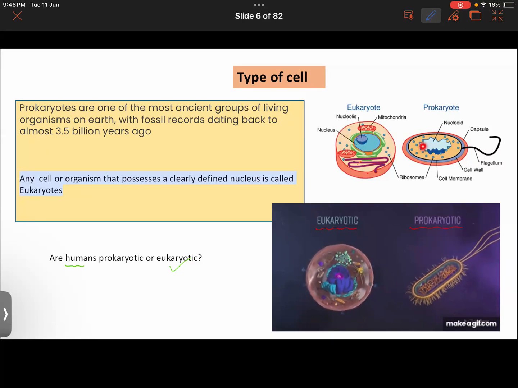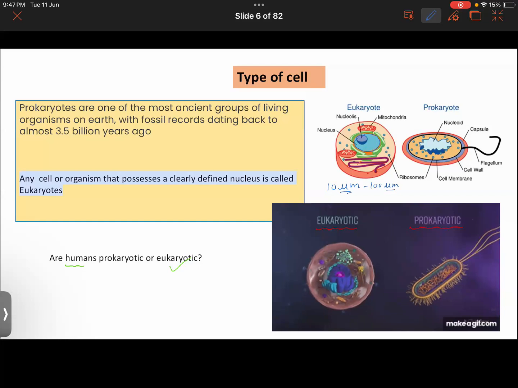But then again, look at the nucleus of this prokaryote. Is this well defined, well structured? No, sir. Furthermore, look at the size also. The size of a eukaryote will be much larger, although in this image it is not that much larger, but usually it is much larger than prokaryotic cells. Roughly the size of this will be around 10 micrometer to 100 micrometer.